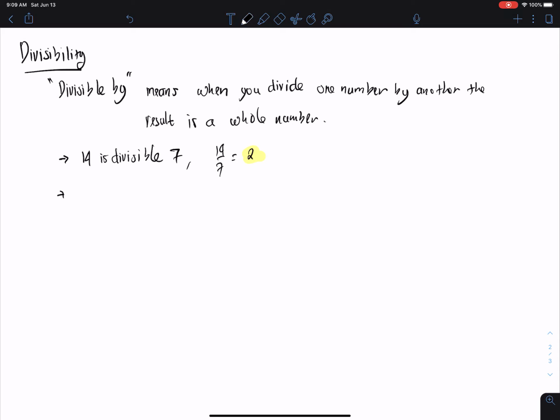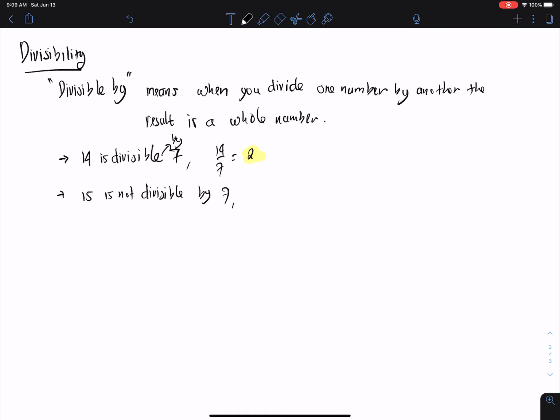This is different from, for example, 15. So 15 is not divisible by 7.